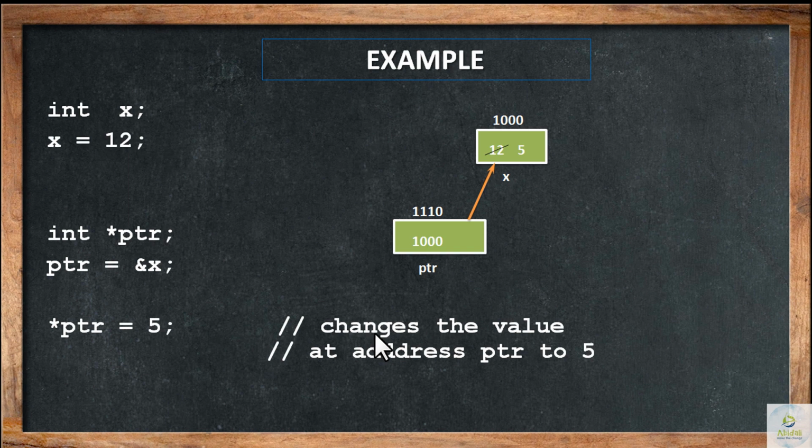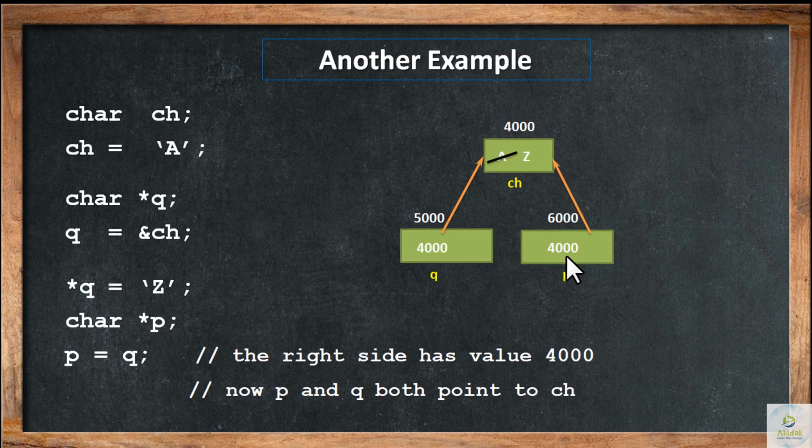So the changes will be done to the address held in ptr. What is the address in ptr? The L value, or the address that is stored in ptr, is 1000. So the value at 1000 will be changed into 5. What is the value at 1000? 12 will be changed to the value 5. That is how the indirection operator will work. The indirection operator will change the value at the particular address or access the value at the particular address.